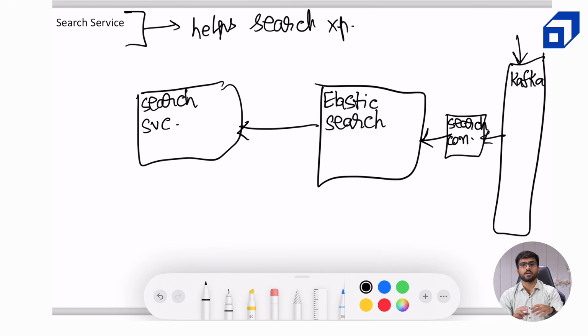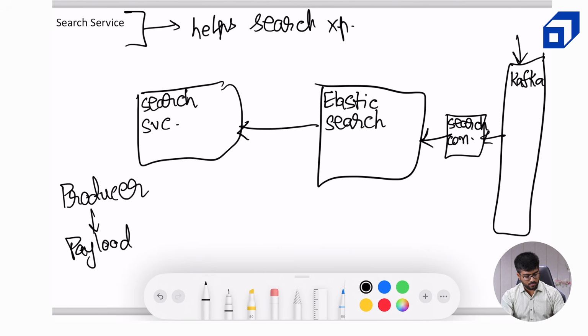Now, to explain what Kafka is in a little detail. You can assume it's a kind of infrastructure queue, or a data structure wherein some publishers or some producers create a type of payload for a particular topic. Now, there will be some consumer sitting on the other side of the queue which will listen to those topics, and whenever a message for that topic comes in, they can consume it as and when they want to.